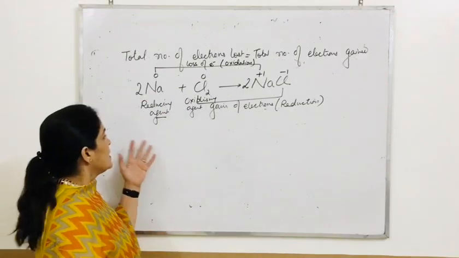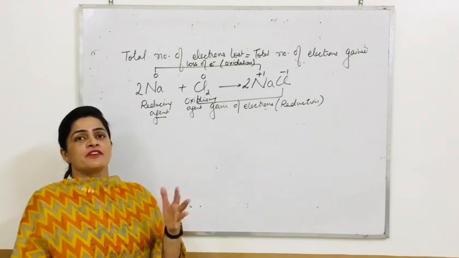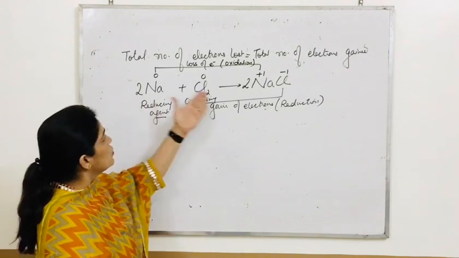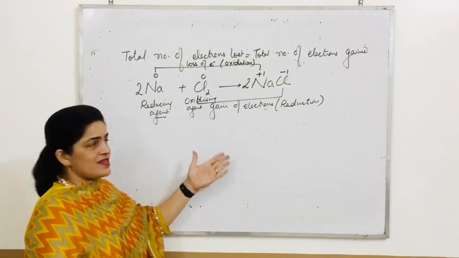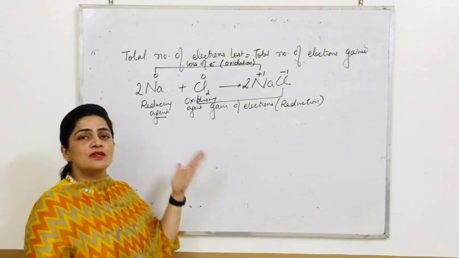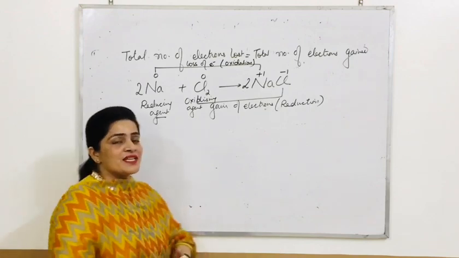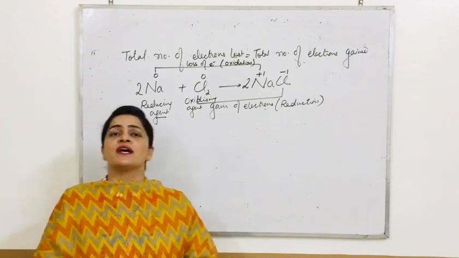ऑलवेज. So therefore, if in this process it is losing the electron, it is because the other one is gaining, and it's gaining the electron because this one is losing. So that is why we can say oxidation and reduction are complementary reactions.